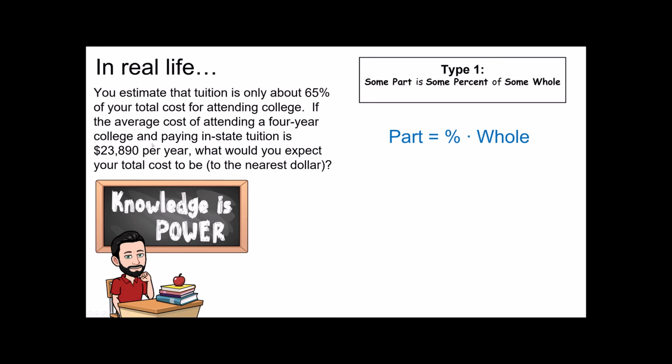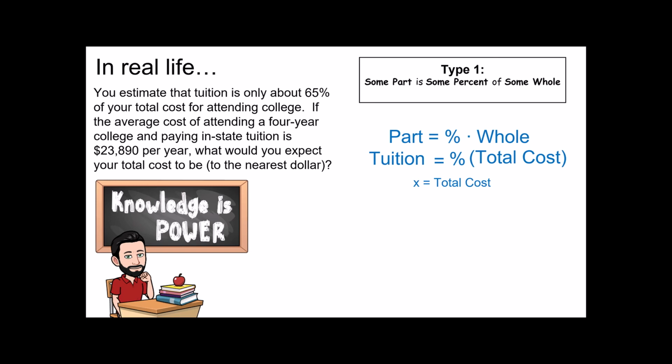So the tuition is 65% of the cost. The tuition is a percent of the cost. Do we know the tuition? Yes. Do we know the percent? Yes. Do we know the total cost? No. That's what they ask us. So the total cost is our unknown.